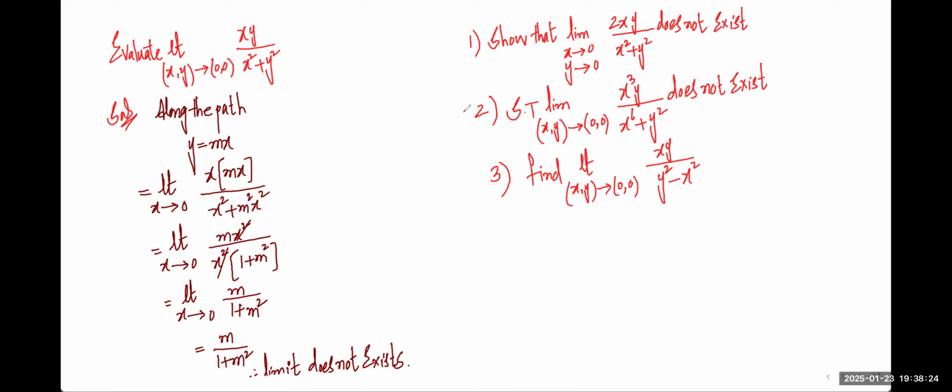Sir, 7 to 8. What does 7 to 8 mean? Lecture number. Okay. So lecture number 7 to 8 we have completed for functions of several variables and limits and continuity.